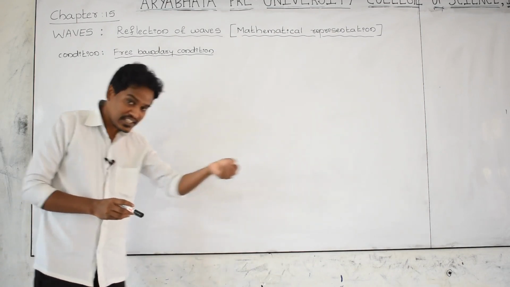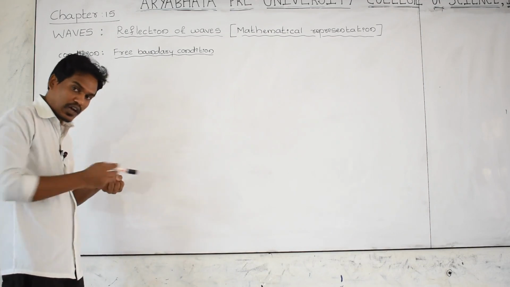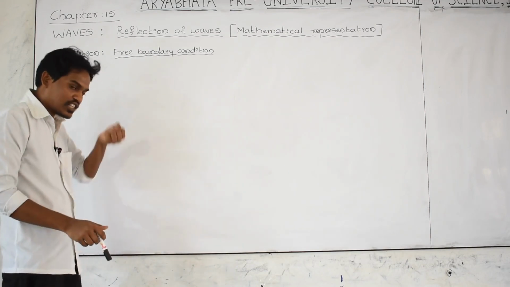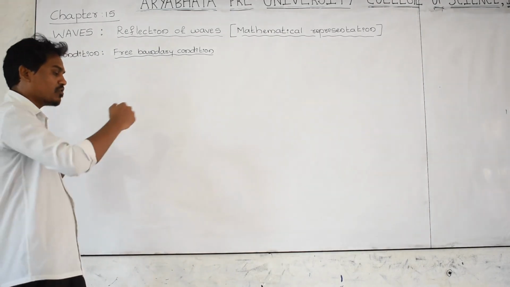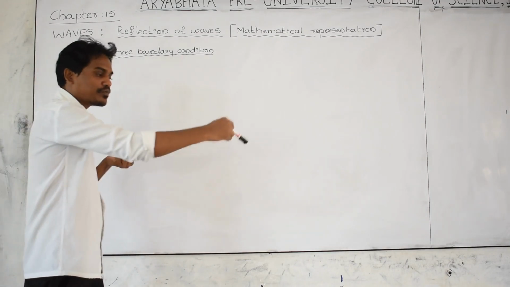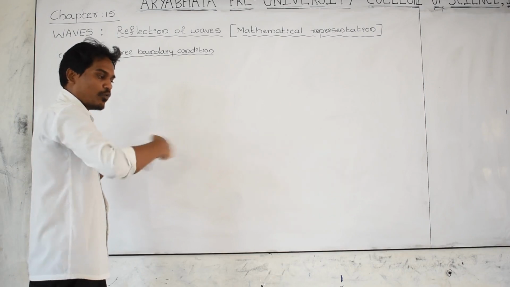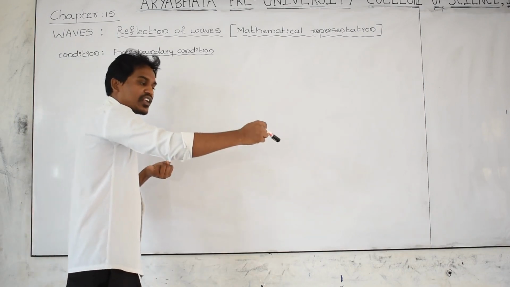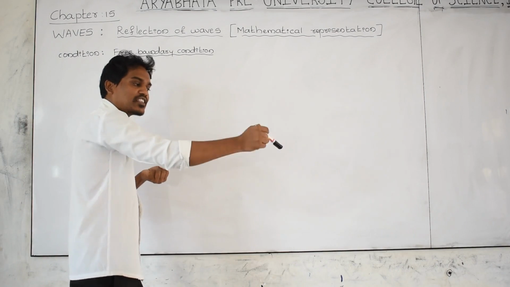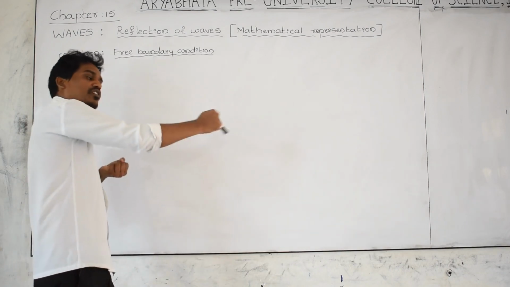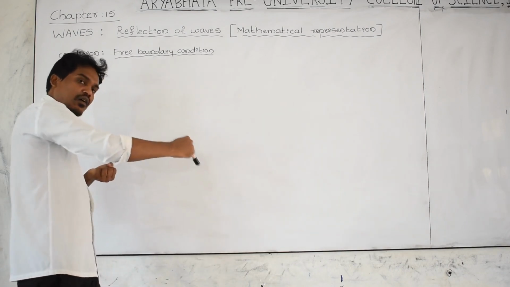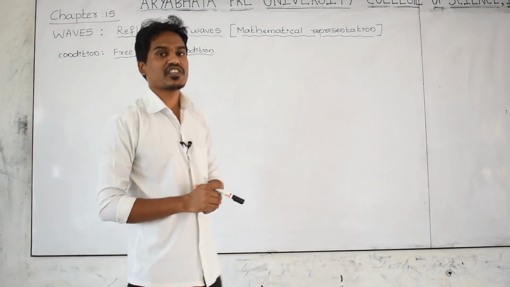To the ring attach the rope, and the other end of the rope is in your hand. Give a jerk to your hand, and the wave is produced in the rope, while the other end is attached to the ring. When this wave hits the ring, the ring suddenly moves down or upward. As a result, the wave is reflected back with a phase difference of 0 degrees.